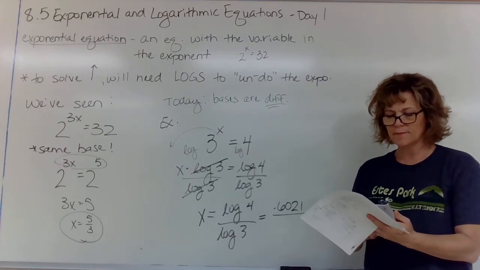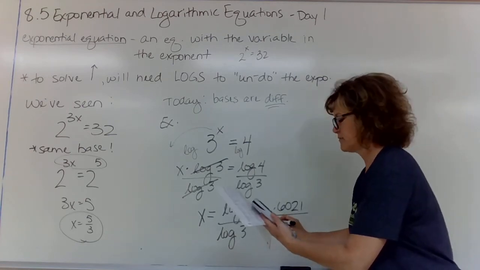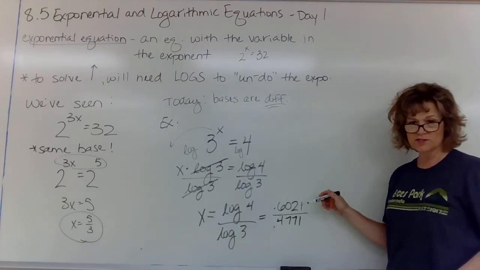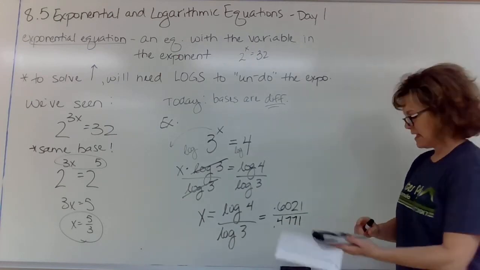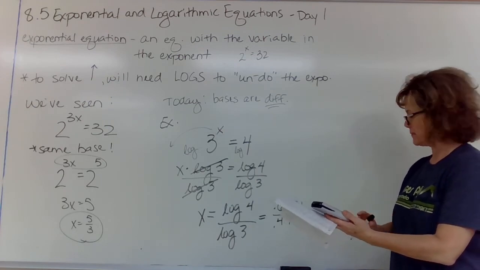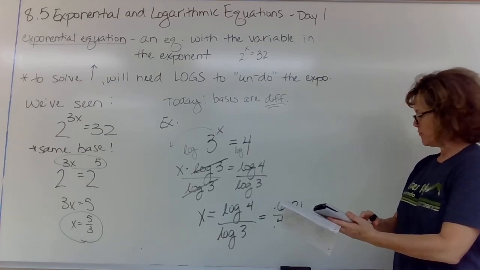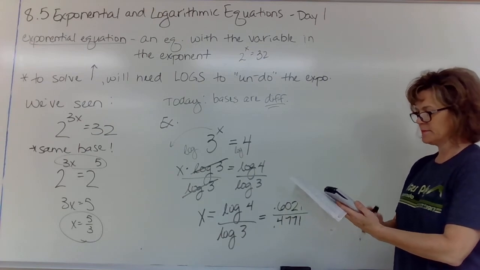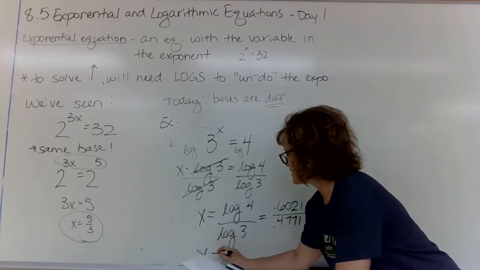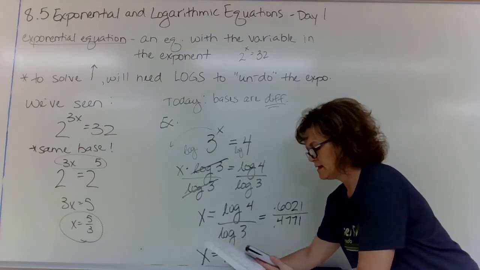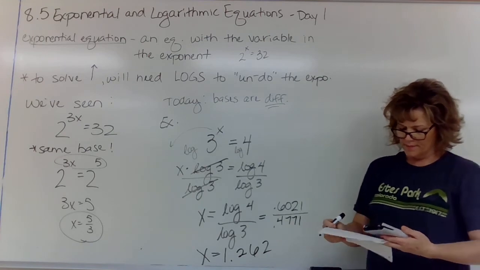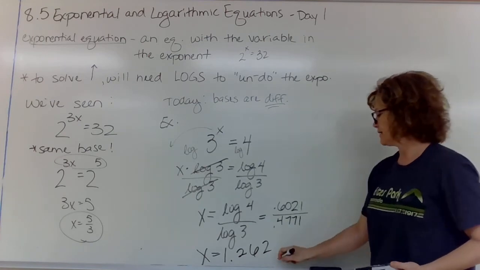Log 3 is 0.4771, and then just do this division. So I'm going to clear it and do 0.6021 divided by 0.4771, and I get, I'll just put it here, x equals 1.262. That's it.